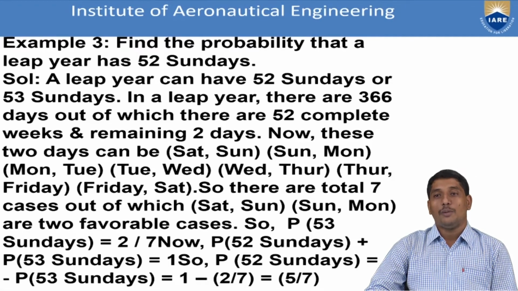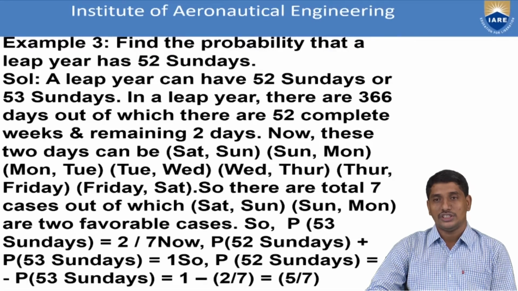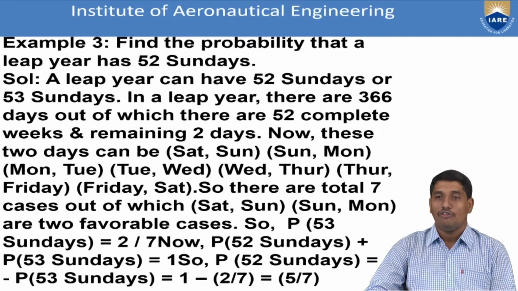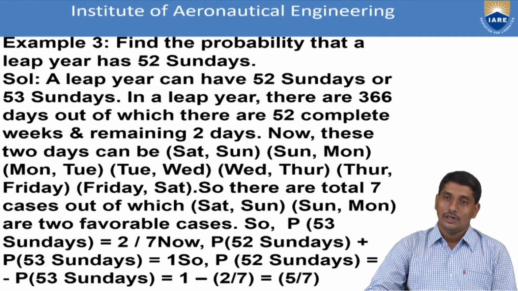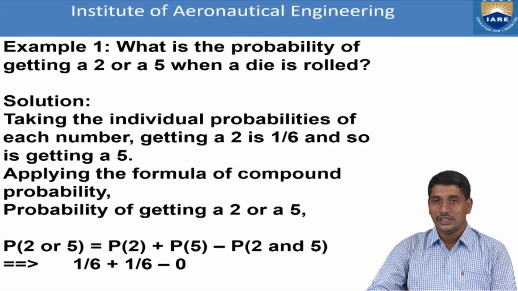And the probability of having only 52 Sundays is the complementary probability, that is 1 minus the probability of 53 Sundays, that is 1 minus 2 by 7, that is 5 by 7. So in this way we can find probabilities by using the classical definition of probability.